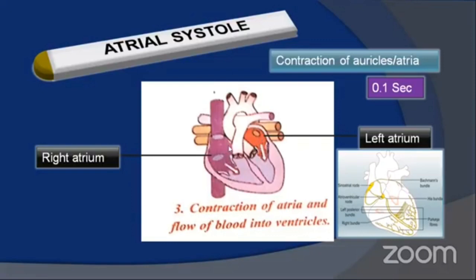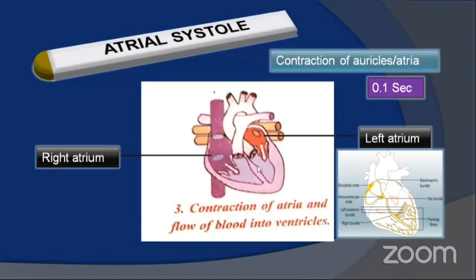When pressure increases in the left and right atria, the atria undergo contraction. Due to contraction of the auricles, the tricuspid and bicuspid valves are opened. So when the tricuspid and bicuspid valves open, the blood from the right and left atria